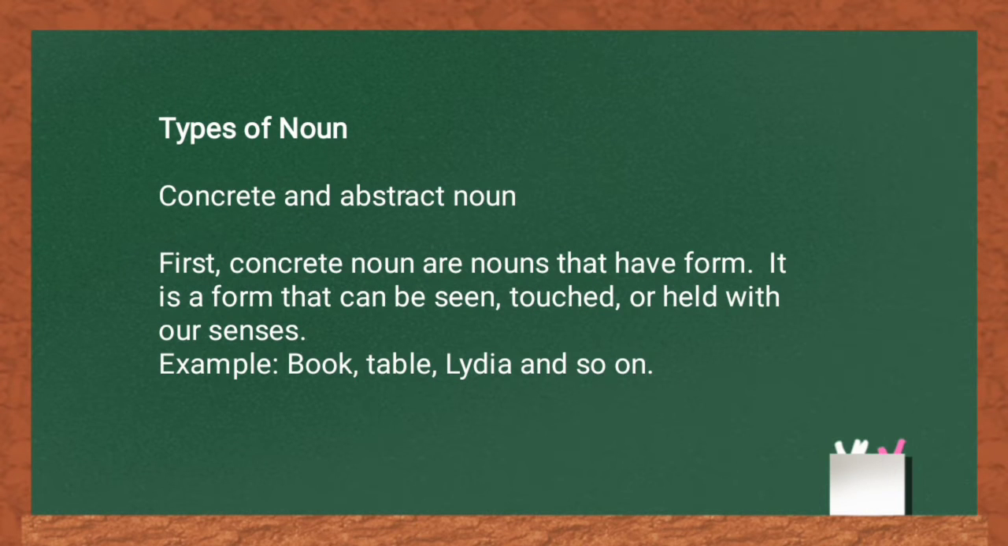Types of noun. Concrete and abstract noun. First, concrete noun. Concrete nouns are nouns that have form. It is a form that can be seen, touched, or held with our senses. Example, book, table, Lydia, and so on.